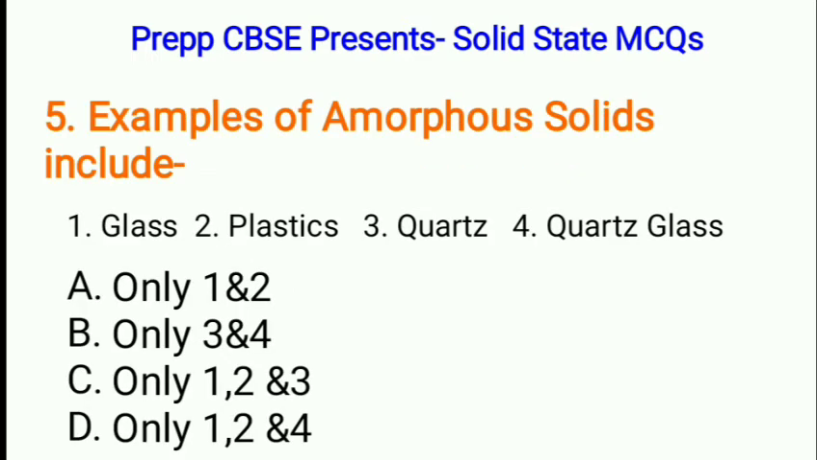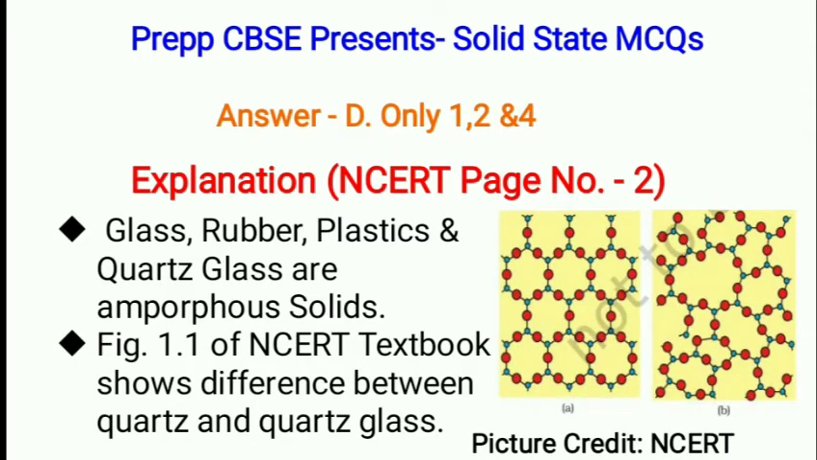Next, examples of amorphous solids include 1. Glass, 2. Plastic, 3. Quartz, or 4. Quartz glass. Here are the options. A. Only 1 and 2, B. Only 3 and 4, C. Only 1, 2 and 3, or D. Only 1, 2 and 4. Correct option is D. Only 1, 2 and 4. Explanation is glass, rubber, plastics and quartz glasses are examples of amorphous solids. Figure 1.1 of NCERT textbook shows difference between quartz and quartz glass.